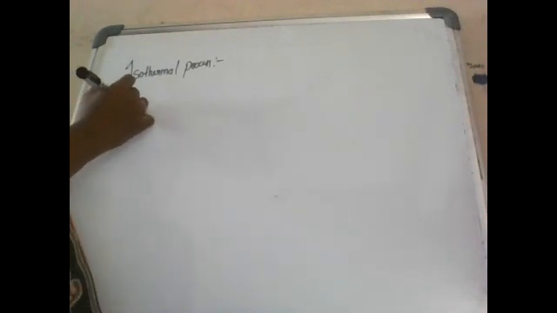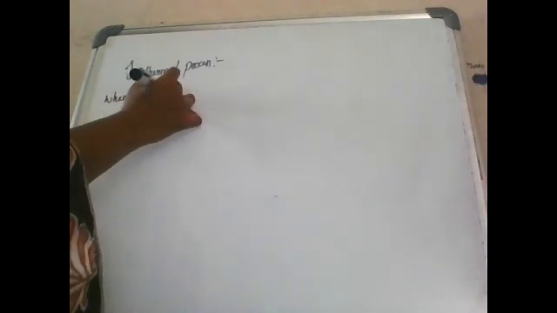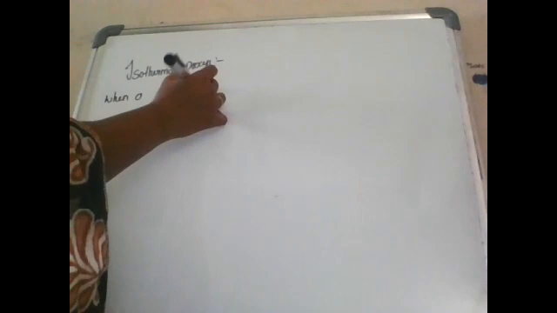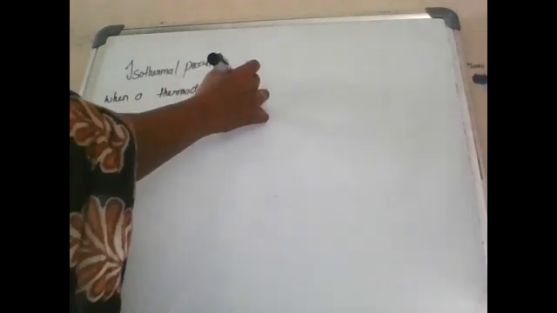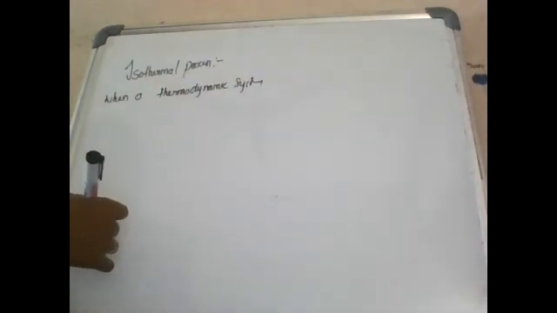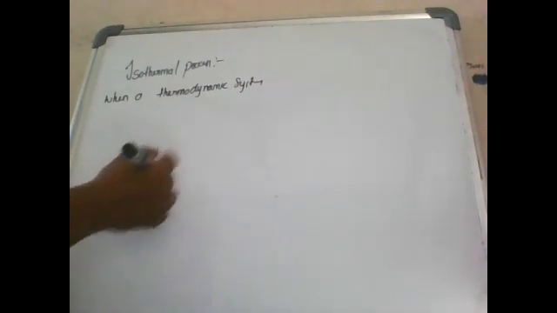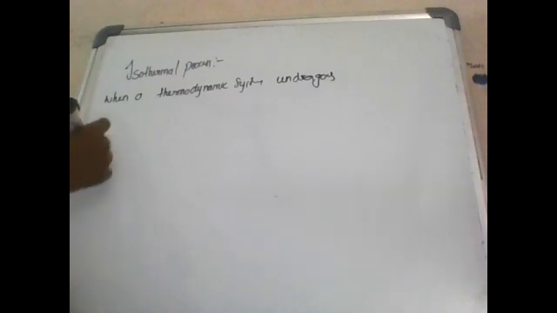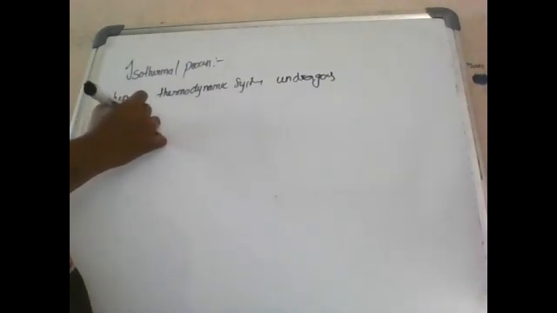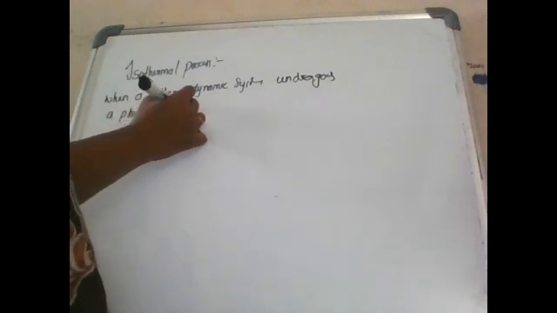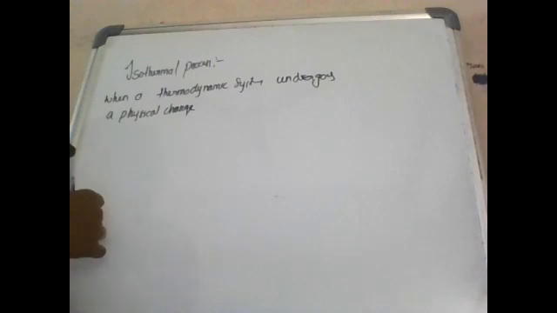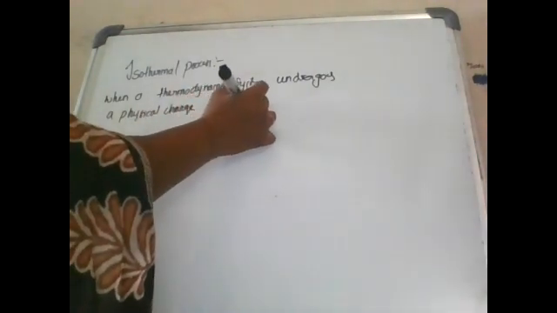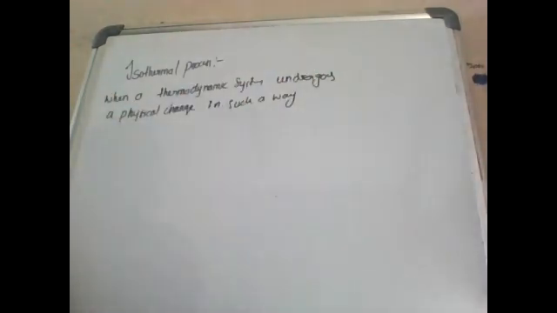When a thermodynamic system undergoes a physical change in such a way that its temperature remains constant. A thermodynamic system means a system whose state can be defined in terms of pressure, volume and temperature.